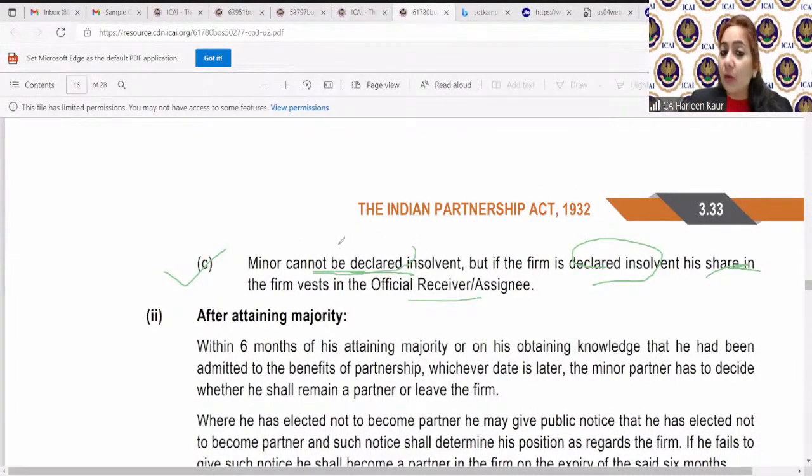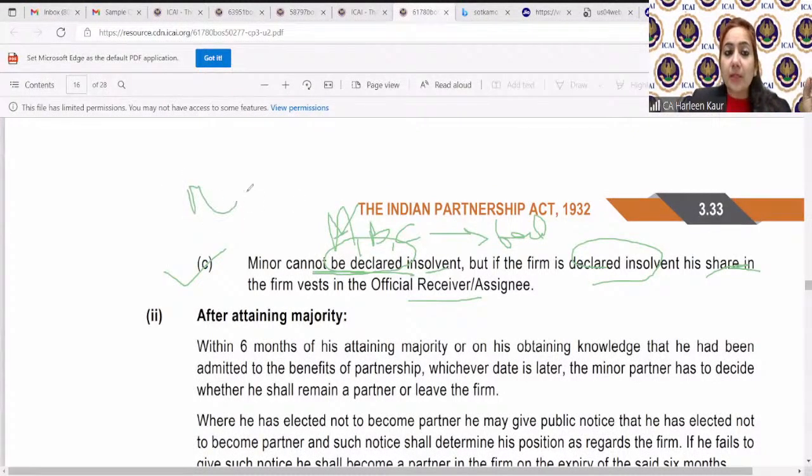Now it says minor cannot be declared insolvent. What is the meaning of insolvent? When my assets are not sufficient to pay off my liabilities. Now, what happened? It says if the firm is declared insolvent. So there was a firm, ABC Associates, and it got insolvent. It was not doing well in the business and the firm failed to pay to their creditors. Therefore, law declared them insolvent firm.